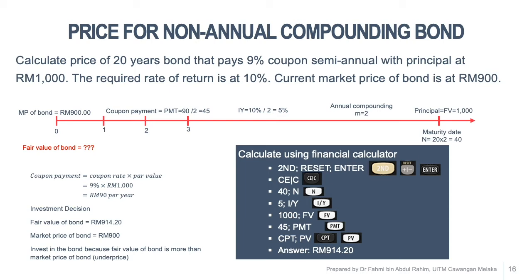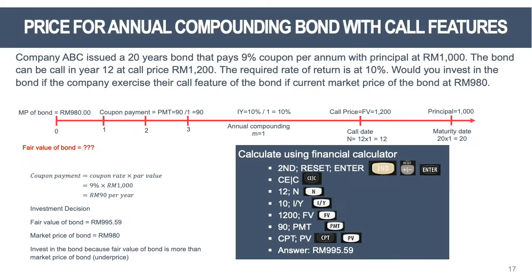So this is an example of pricing an annual compounding bond with call feature. Company ABC issued a 20 years bond that pays 9% coupon per annum with principal at RM 1,000. The bond can be called in year 12 at call price 1,200. The required rate of return is 10%. Would you invest in the bond if the company exercised their call feature, if the current market price of the bond is 980?